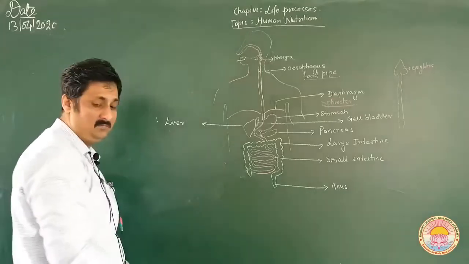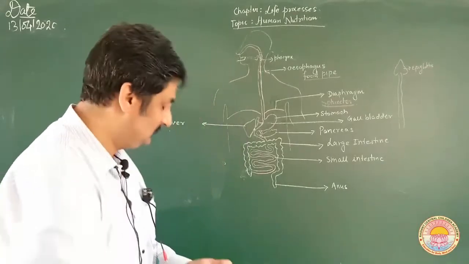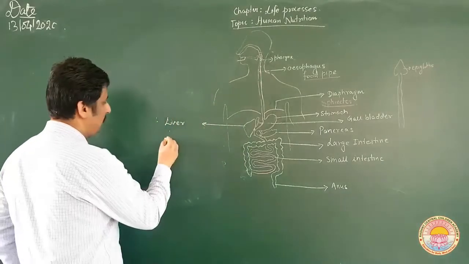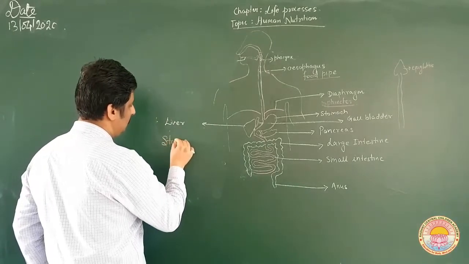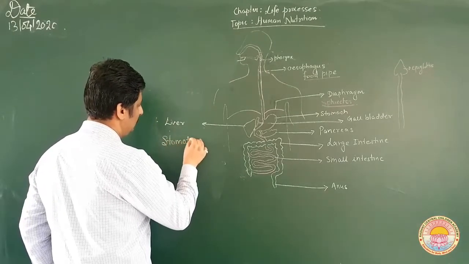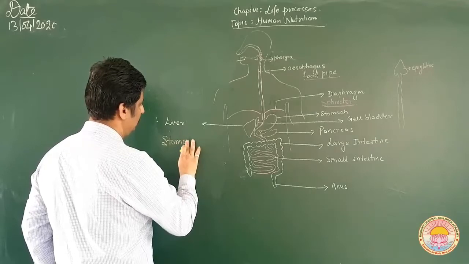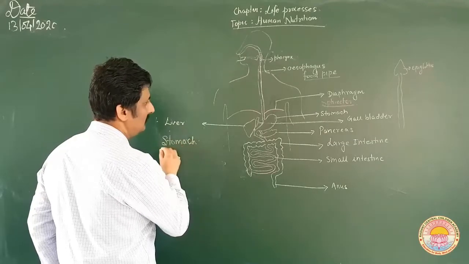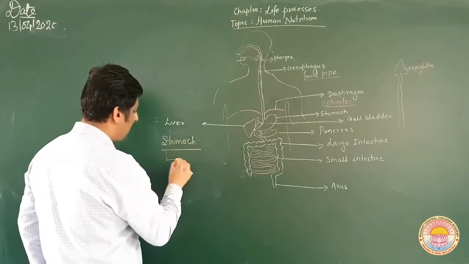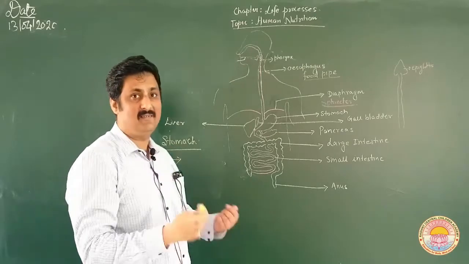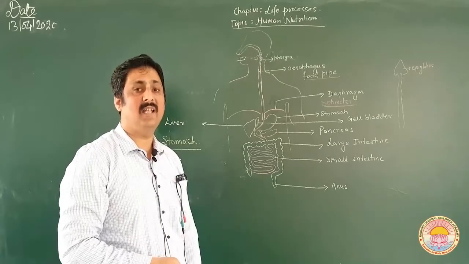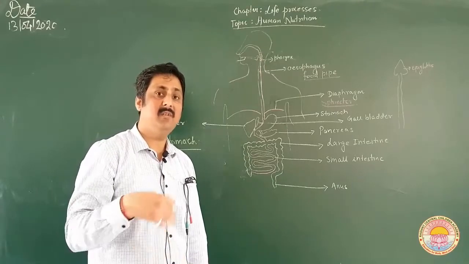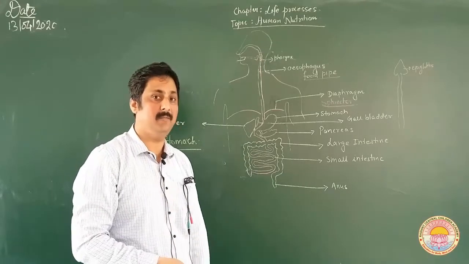In the stomach, there are certain glands called gastric glands, which release certain kinds of enzymes.